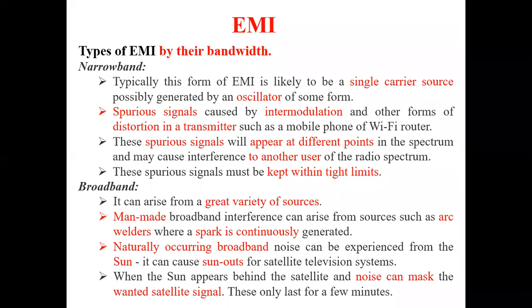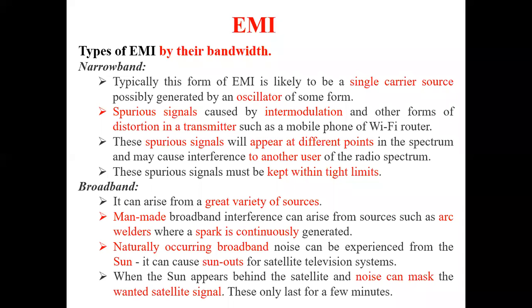Whenever there is a single carrier source, it will have some spurious signals. Spurious signals are caused by intermodulation and other forms of distortion in the transmitter, for example in a mobile phone or Wi-Fi router. These spurious signals will appear at different points in the same spectrum and may cause interference to another person who is using the same spectrum, or another spectrum. Those are nothing but the spurious signals.